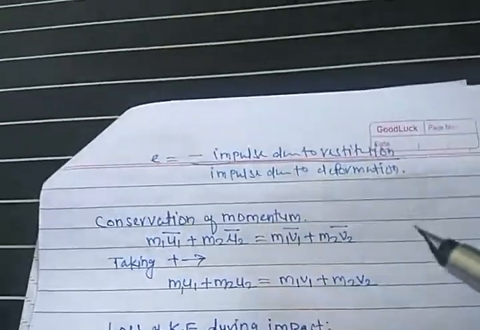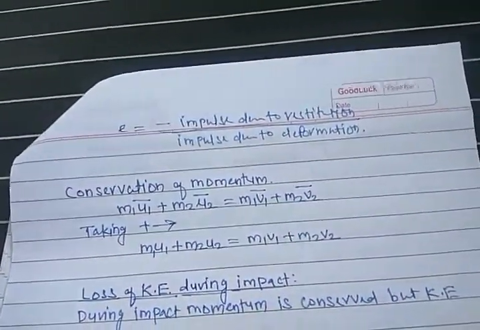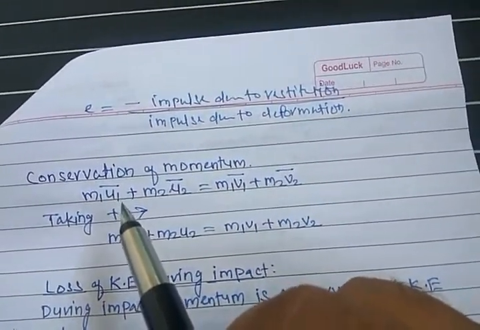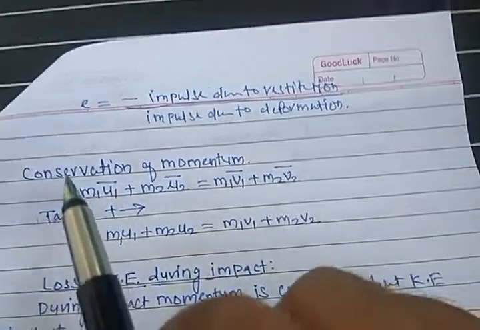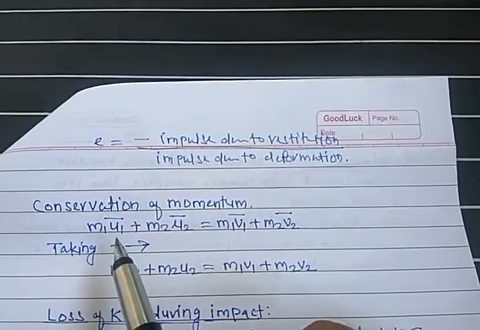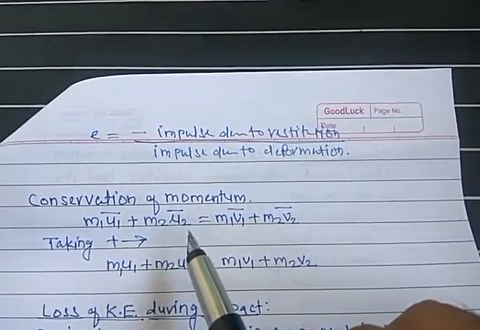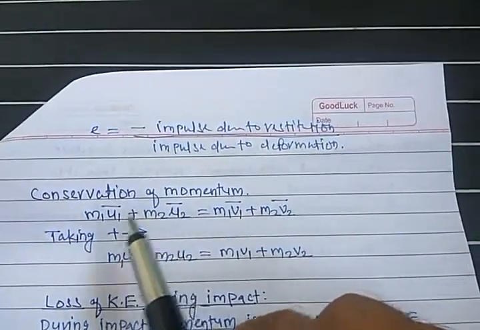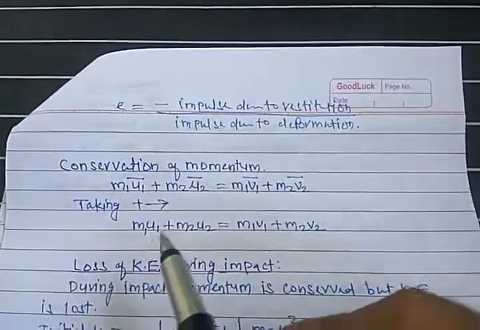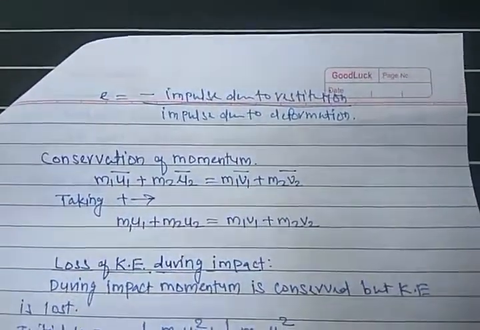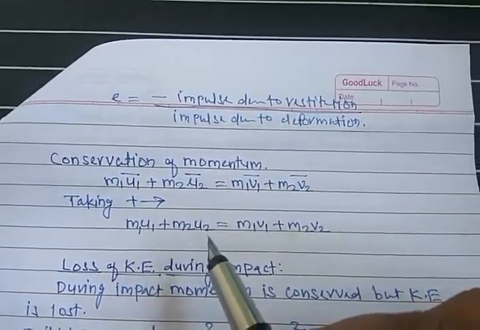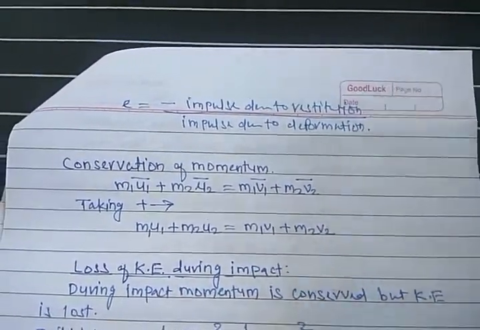Now conservation of momentum. We know momentum is mass into velocity, so by the conservation of momentum law, total momentum before the impact is equal to total momentum after the impact. m1 u1 bar, momentum of the first object, plus m2 u2 bar, momentum of the second object, all this before the impact, is equal to m1 v1 bar plus m2 v2 bar. Taking positive sign towards the right, m1 u1 plus m2 u2 is equal to m1 v1 plus m2 v2.